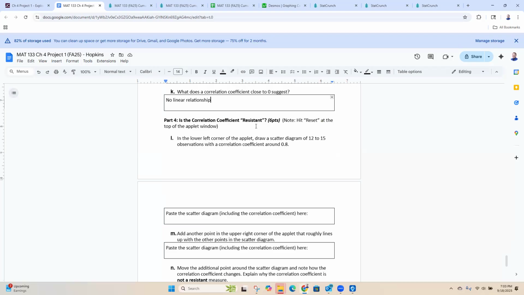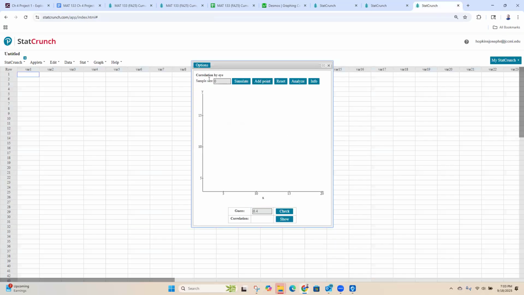Is the correlation coefficient resistant? Okay, so let's reset this again. In the lower left corner of the applet, draw a scatter diagram of 12 to 15 observations with a correlation coefficient around 0.8. Okay, we can do that. So let's reset this guy. Let's do 12 to 15 points. Let's hit simulate. And what are we at right now? Oh, we're at negative. So I need this to be positive 0.8. So they kind of got to be in a little bit of a line.